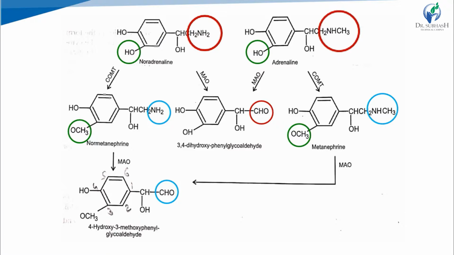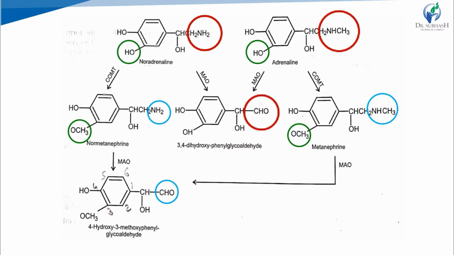So these NH2 and NHCH3 are removed, and there is only a CHO group, right? So with the help of MAO, noradrenaline and adrenaline are converted into 3,4-dihydroxyphenyl glycol aldehyde.